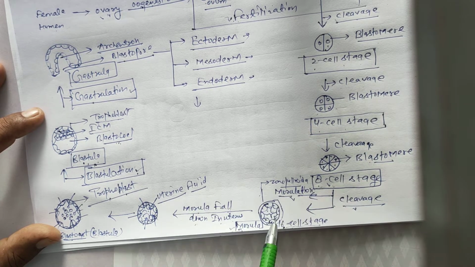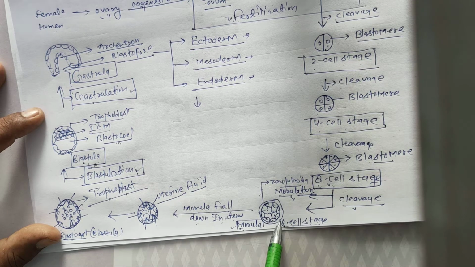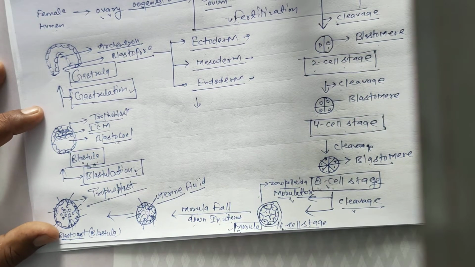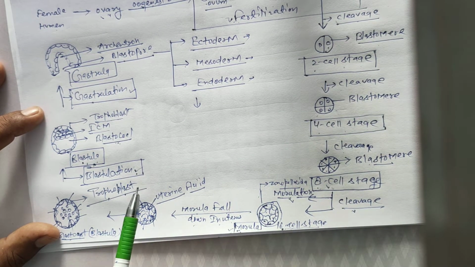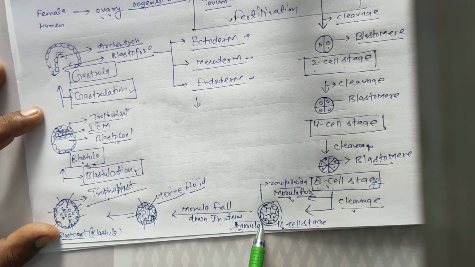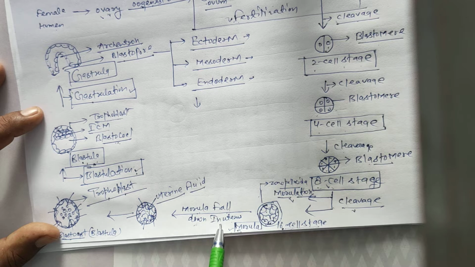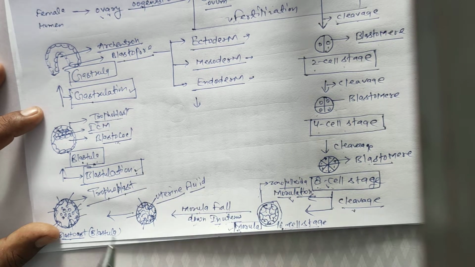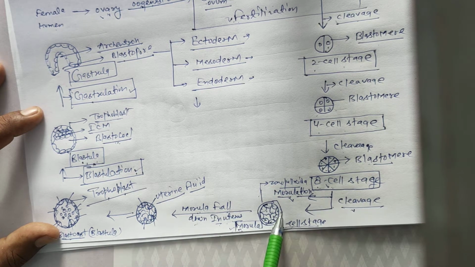In this embryonic phase, the zona pellucida forms. All these phases occur in the oviduct, but after formation the morula falls down into the uterus. The uterus has uterine fluid to dissolve the zona pellucida.